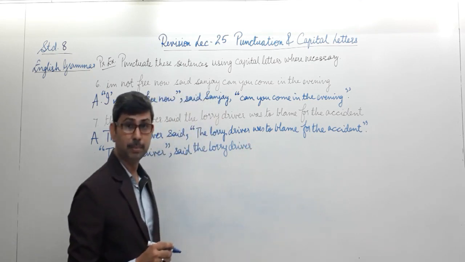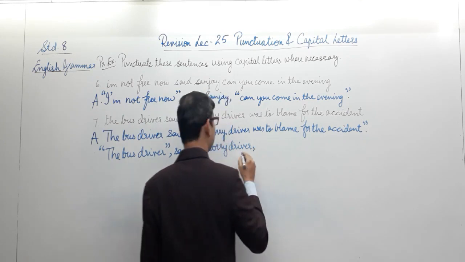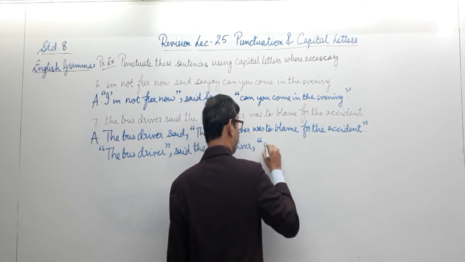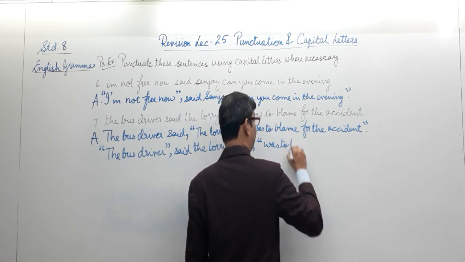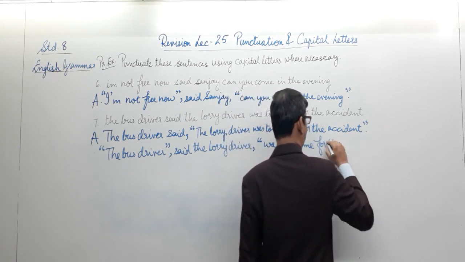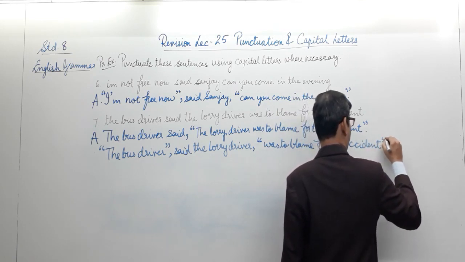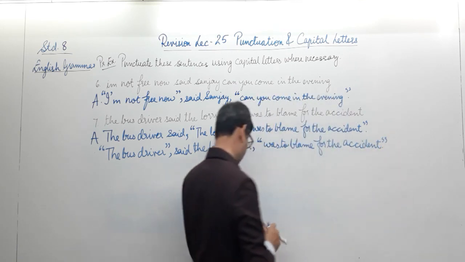Said the lorry driver, and what is he saying? Still he is saying something further by applying the comma, was to blame for the accident. So I hope you have acknowledged what I tried to explain.